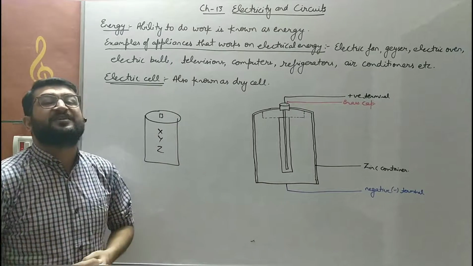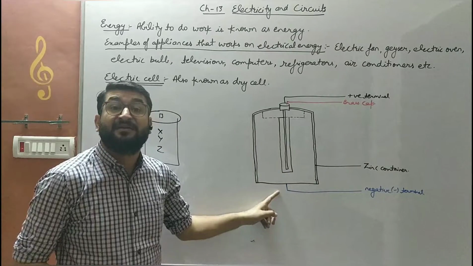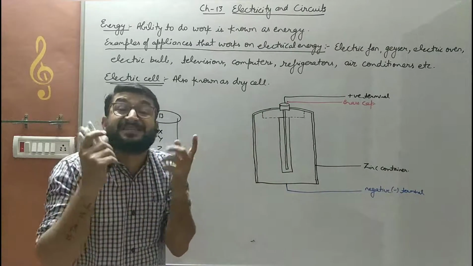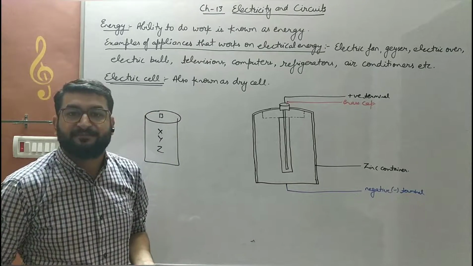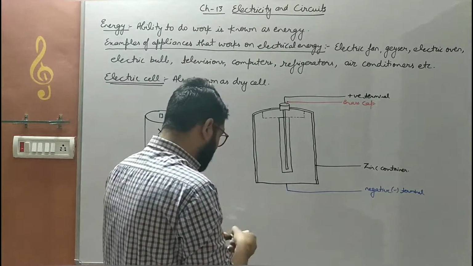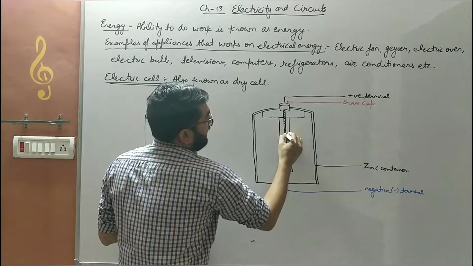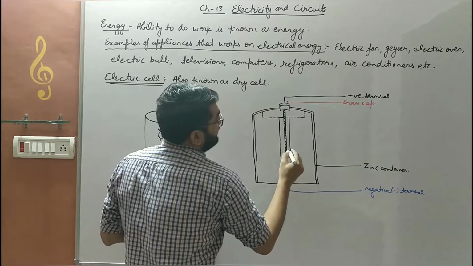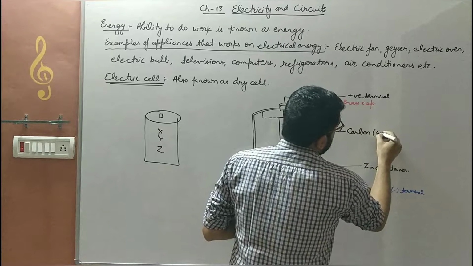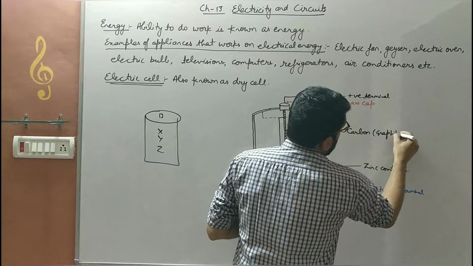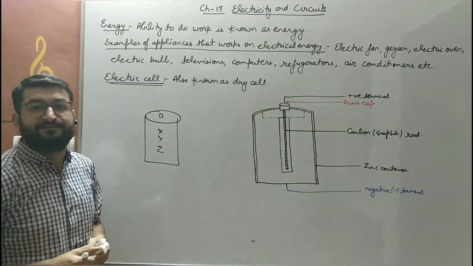So two terminals are required for the passage of electricity, one positive and the other negative. These two terminals complete a circuit, and henceforth electric current flows through it. This positive terminal has a rod. देखिए बच्चे यहाँ पर ये जो ब्रास है एक रॉड से कनेक्टेड है. That is a carbon rod. It is also referred to as a graphite rod. Graphite is composed of carbon.